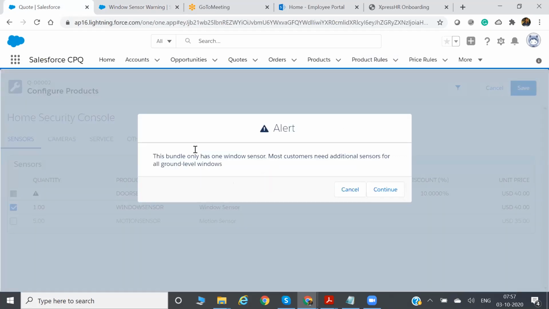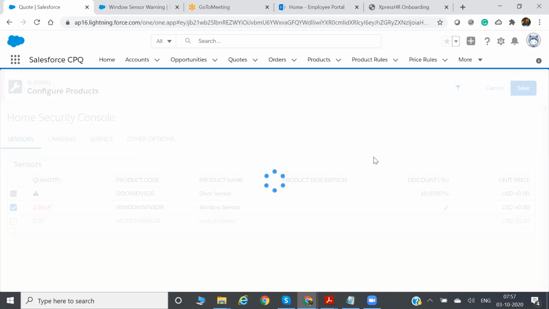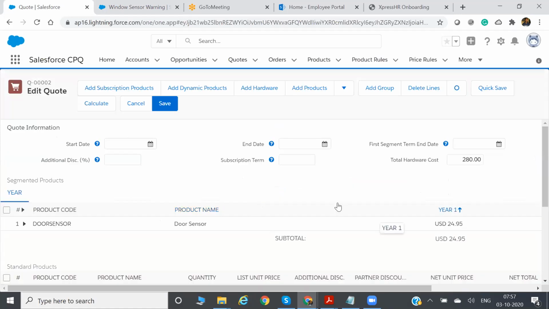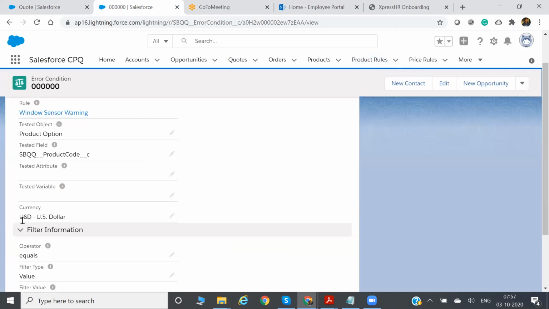This is not an error message, but just a warning message. Hey sales rep, you are selling only one Windows sensor, so better you should sell more than one. That time, the sales rep will cancel and change it to 2 or 3 or 4. Then we'll try to save. Then the alert message won't display. That means only when Windows sensor quantity is 1 and product code equals sensor, then only it will display the error message.